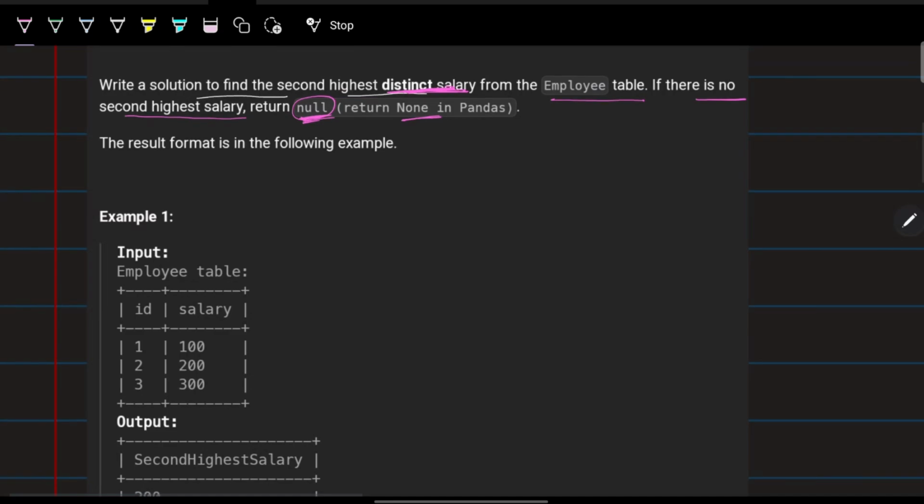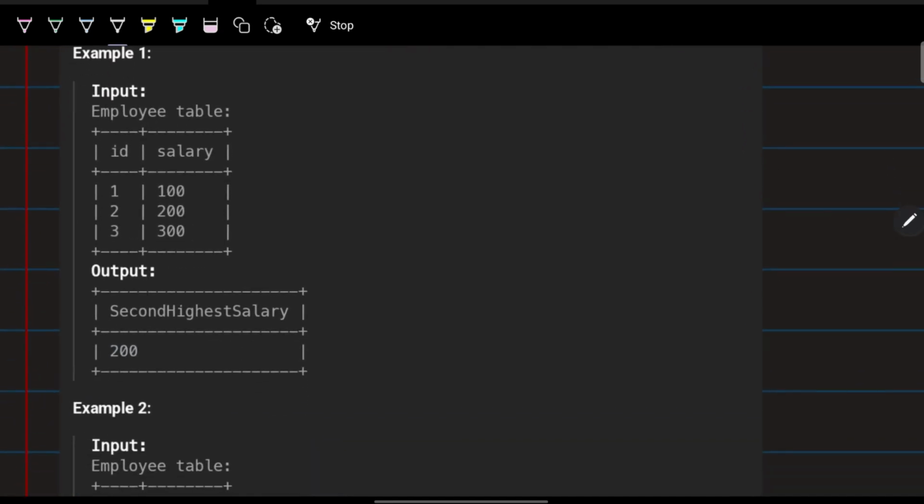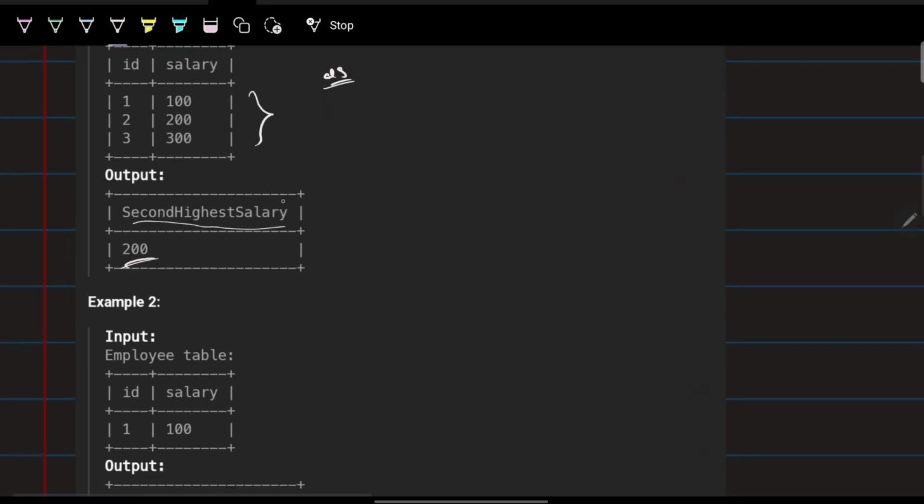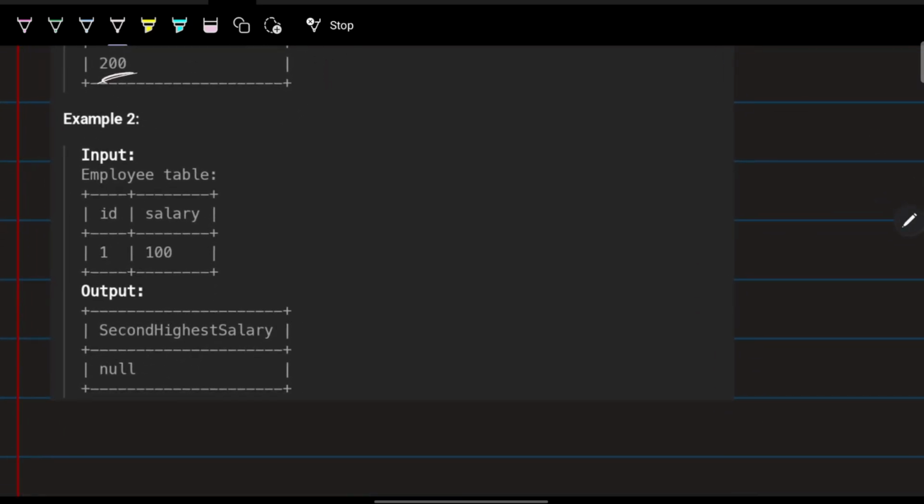So let's see the examples. The first example is the same case, and of course the second highest salary is 200, and we have to return it as second highest salary. There is an alias, AS, that we use to rename a column in the response, basically. So we have to use SecondHighestSalary, which will be a static string. For the second case there is no second highest salary, so of course the answer is null, and the column name will be the same, SecondHighestSalary.